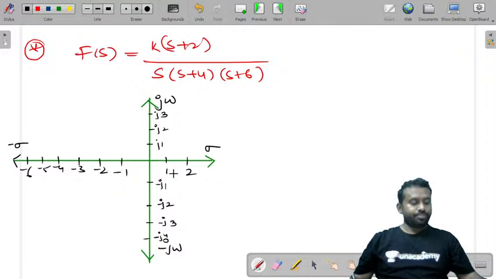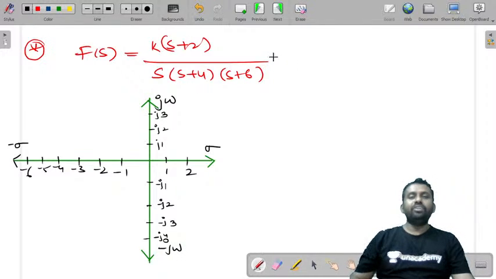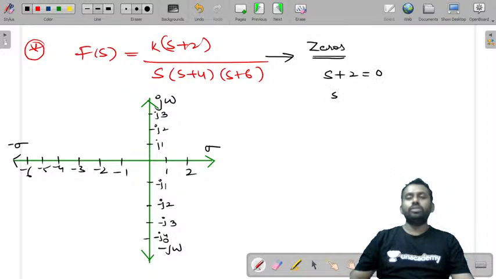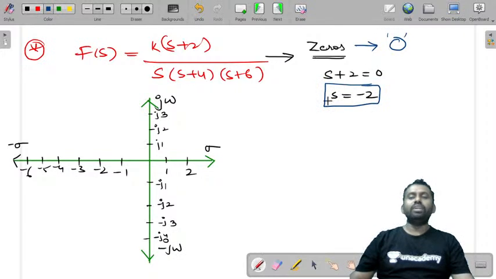Now what we'll do is we will try to find first zeros of this given function f of s. What are zeros? S plus 2 numerator is equal to 0. So s is equal to minus 2. How are zeros represented? Zeros are represented by a circle. And how many zeros do you have? Only one zero. Where is it? It is at minus 2. So here I'll mark a zero at minus 2. This point is minus 2. We'll mark it as a circle.